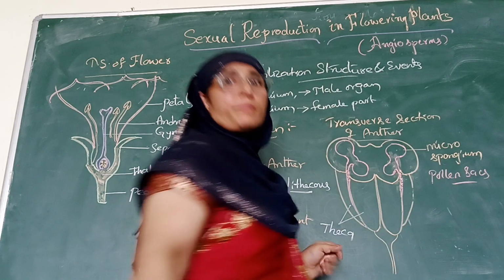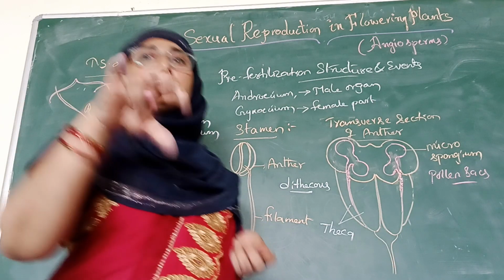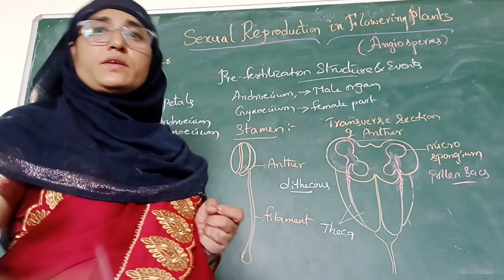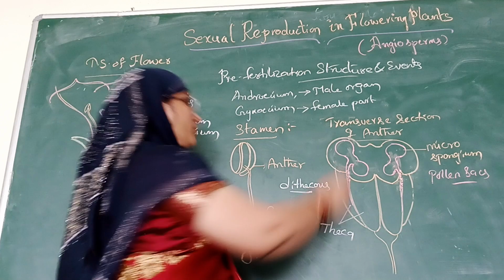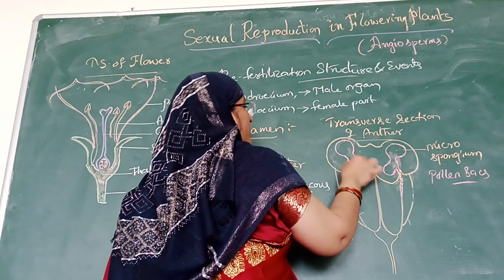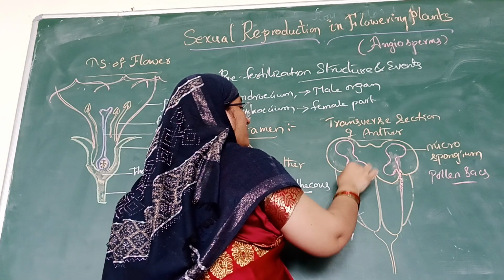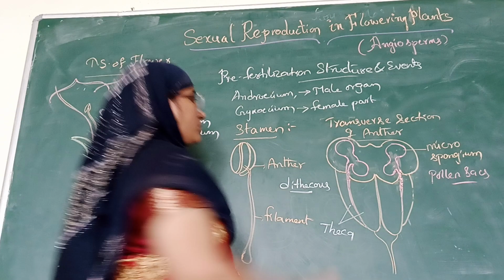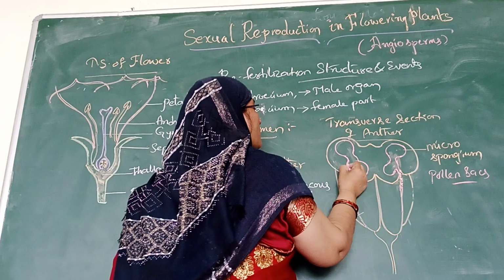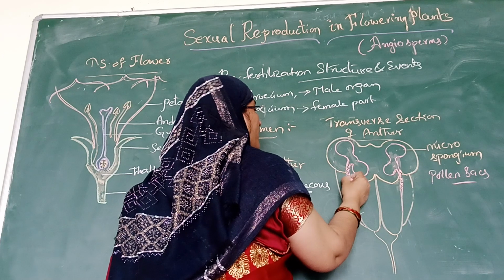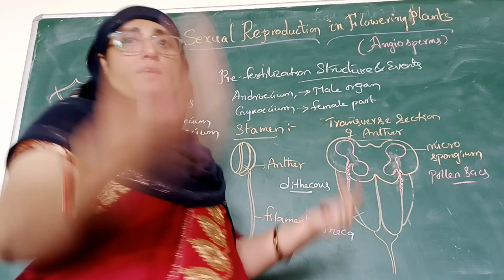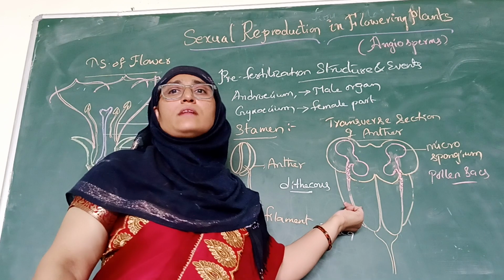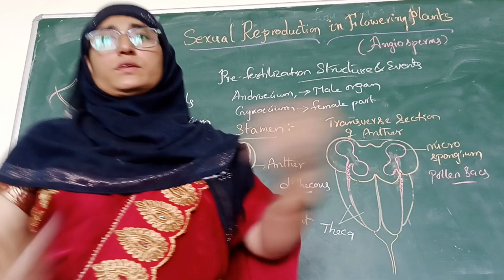The microsporangium forms the pollen sac, which bears the pollen grains, in which the pollen grains are formed. So these pollen sacs, or microsporangia, extend longitudinally downwards along the anther and bear the pollen grains.